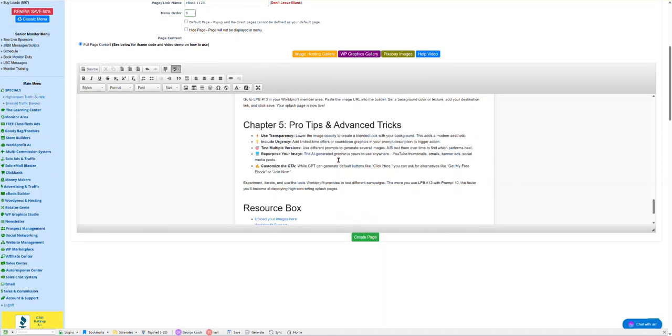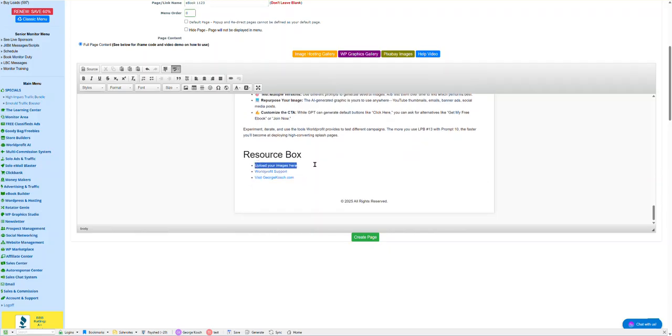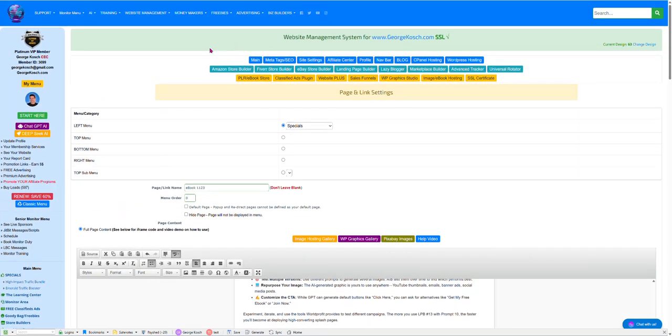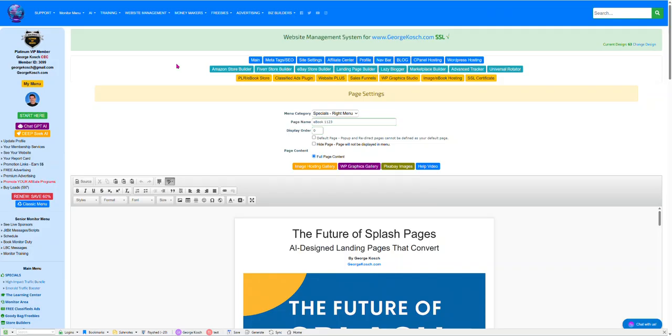And again, you can play around with it. You can change the resource box on your own, just by typing in whatever you want, which is the way I would do it. I would just type my stuff in. So you create the page, and you can see it's going to save the page for me. And this is where we're going to create the PDF file, by creating a page and then going to that page once it's created, and I'll be able to print it as a PDF document, which is really cool.